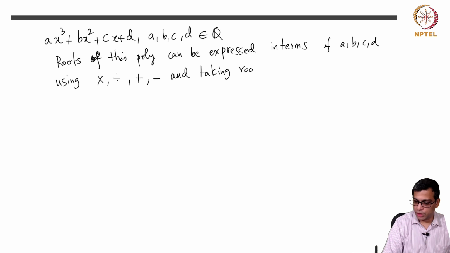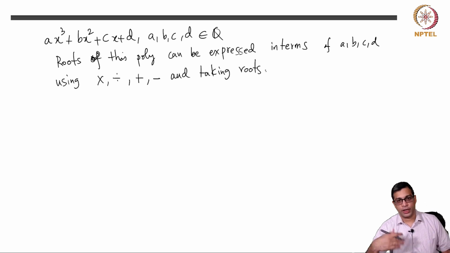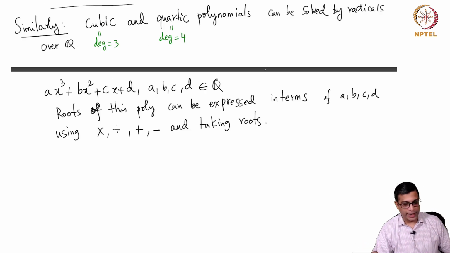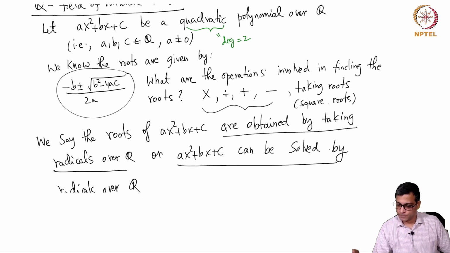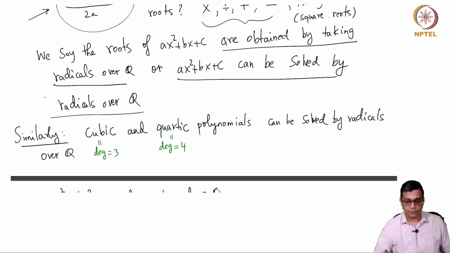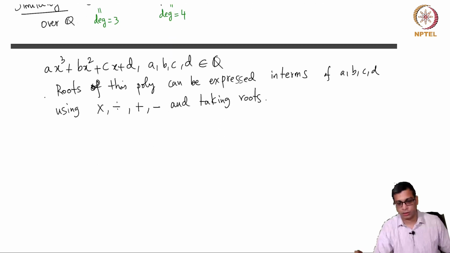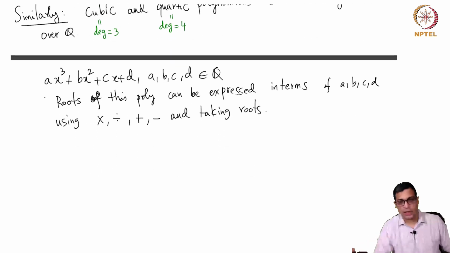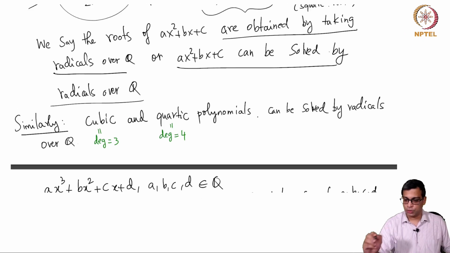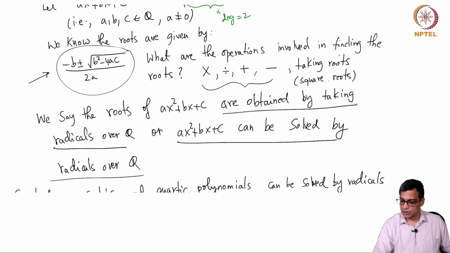Okay, so here it is not enough to take square roots as it was in the case of the quadratic equation. Here of course cubic equation you have to take third roots, but that is allowed. So I am allowed to take roots of rational numbers, any roots, any order roots. So here I will not specify which roots. As long as I can take roots, I am happy.